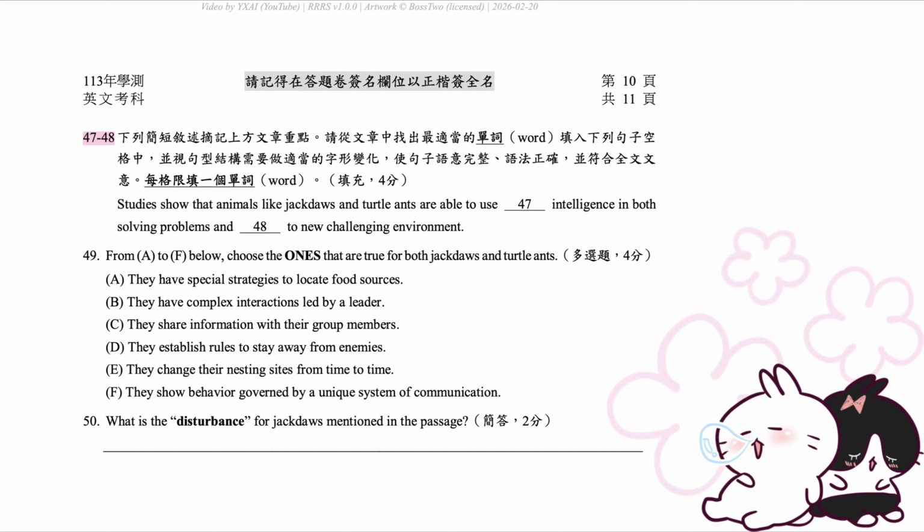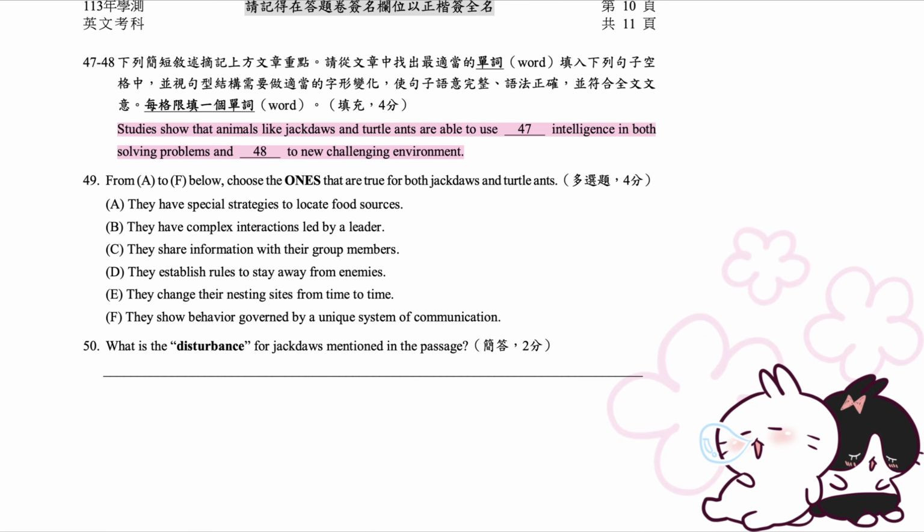47 to 48. The following brief statements summarize the main points of the passage above. Find the most appropriate word from the passage to fill in each blank below. Make any necessary form changes to fit the sentence structure so the meaning is complete, the grammar is correct, and it matches the context of the passage. Fill in one word per blank. Fill in 4 points. Studies show that animals like jackdaws and turtle ants are able to use collective intelligence in both solving problems and adapting to new challenging environment.